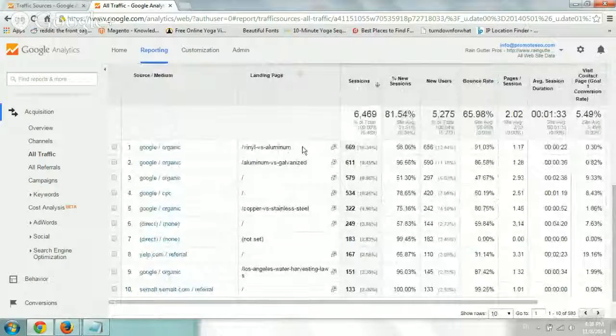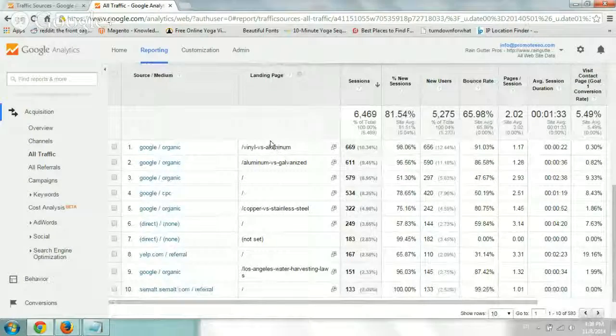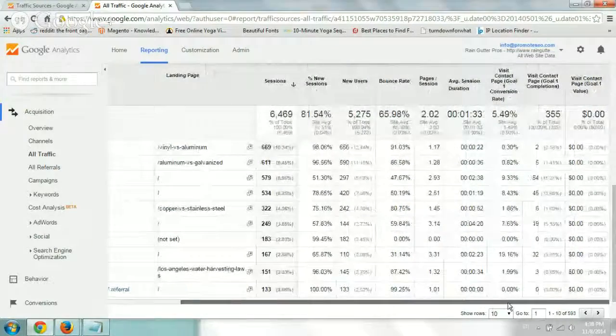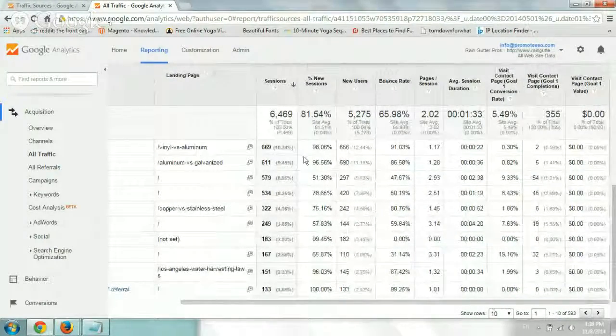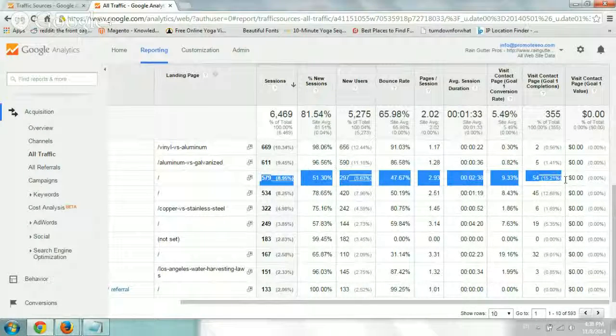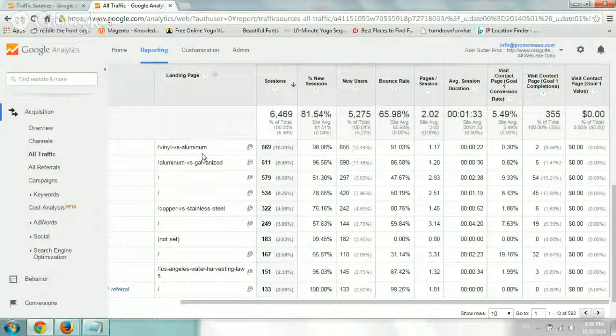So I can go here and add my secondary dimension, type in landing page. And now I can see that my most popular page, surprisingly, from Google Organic is not my home page, which is here. It's actually our vinyl versus aluminum one. So you can note that maybe we're ranking better for this, or maybe the vinyl versus aluminum has more visits, but it's converting very little. Whereas people come to our homepage, it converts so much better, right? So if you notice that's a great thing to, maybe our vinyl page needs to be improved.